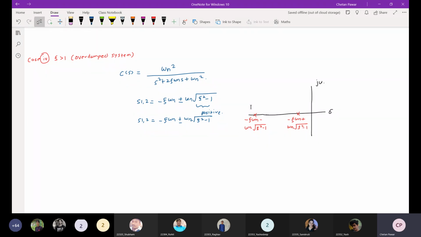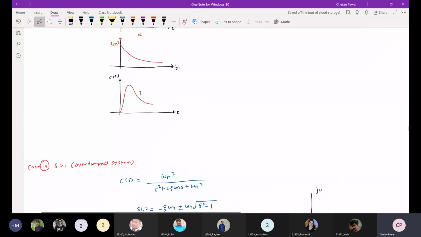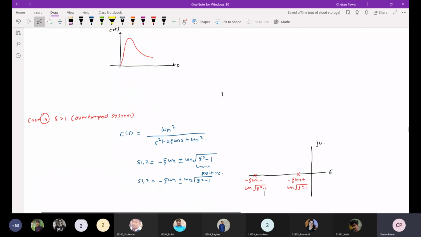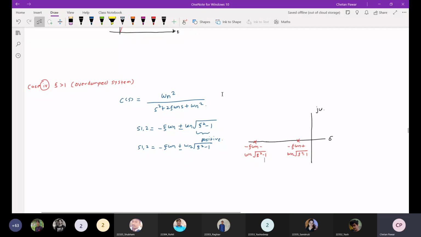We have seen single pole systems, where the way the signal decays gives the time constant, and the time constant of that system depends on that single pole only.